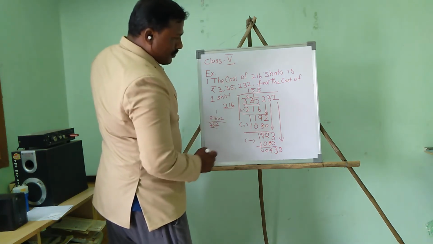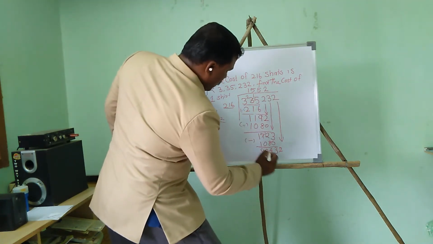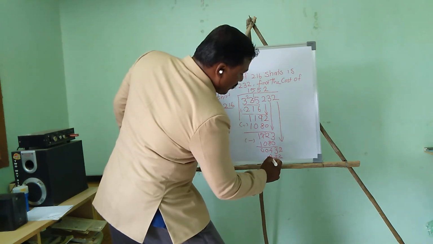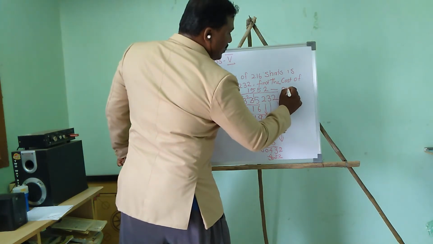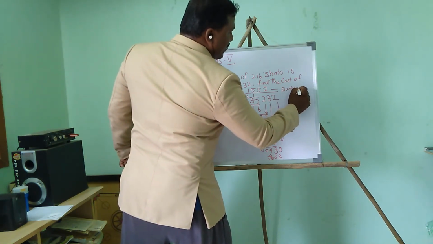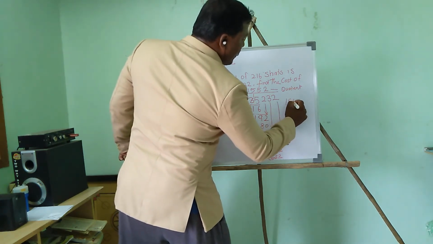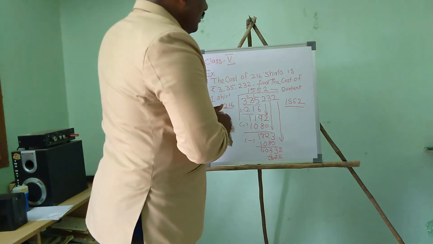So 432. 2 times, so 2 into 216 is 432, and the remainder is 0. So the quotient is 1552. It is the single shirt cost.